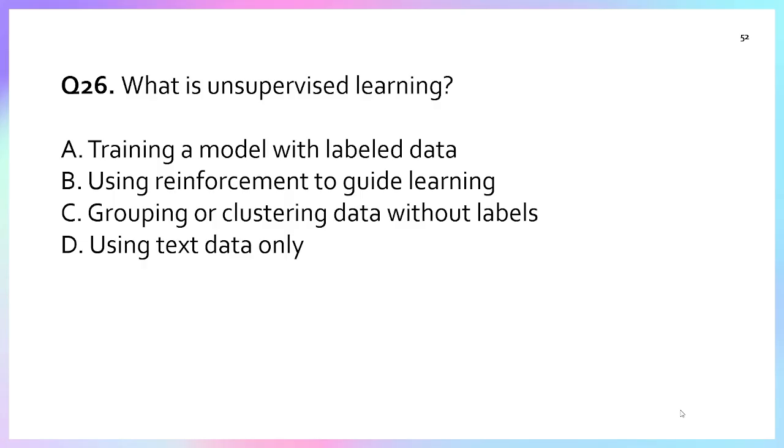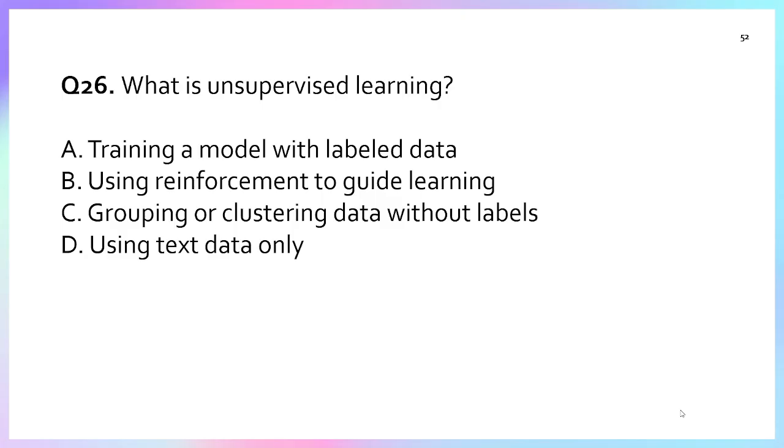For example, grouping, reducing dimension, finding association. A common technique is clustering, like grouping similar types of data, that is K-means and hierarchical clustering, and dimensionality reduction like principal component analysis.